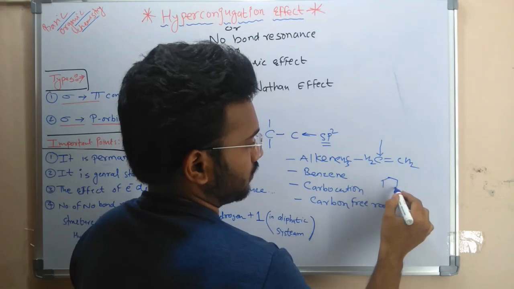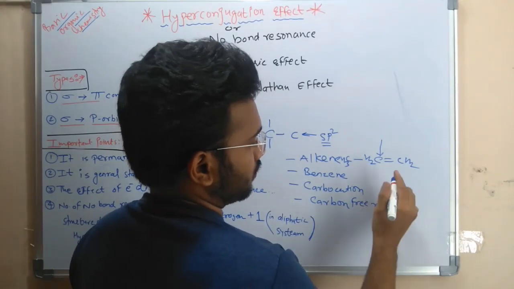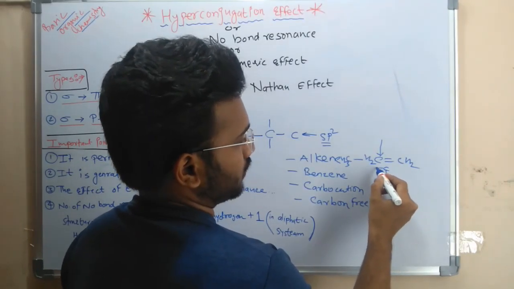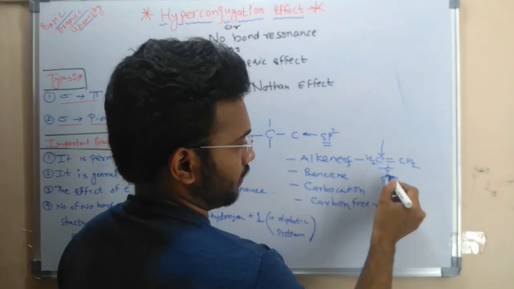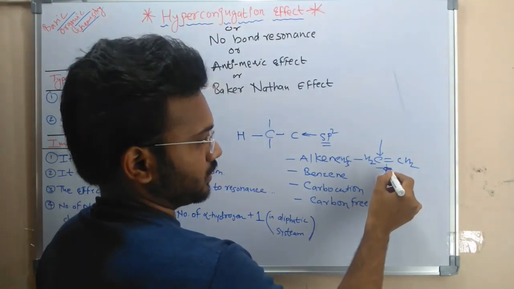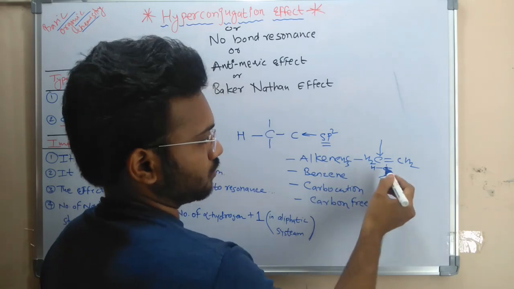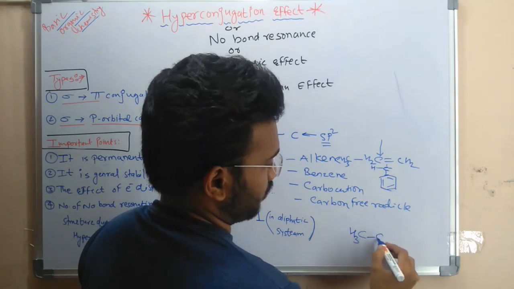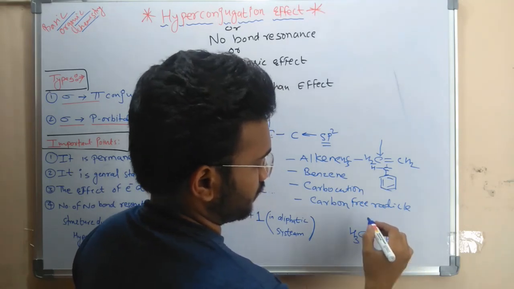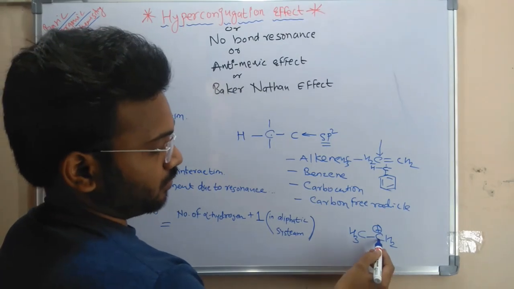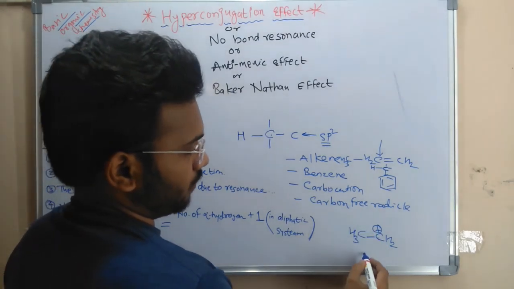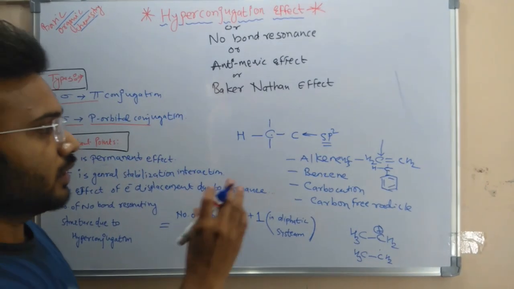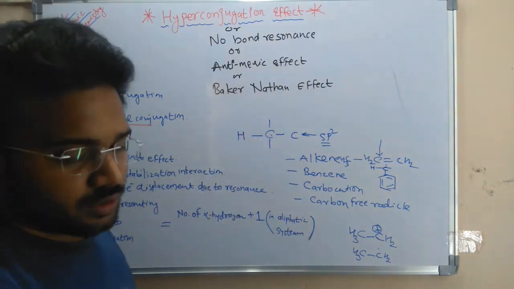In benzene, suppose we attach a carbon, this is an sp3 hybridized carbon atom attached to that carbon atom, and this is an sp2 hybridized carbon atom, and this hydrogen is attached to that sp3 hybridized carbon. Then carbocation, this is an example, ethyl carbocation, CH2. This is also an sp2 hybridized carbon atom. And the last one is a carbon free radical, that is CH3 single bond CH2. These are the examples in which the hyperconjugation effect is observed.